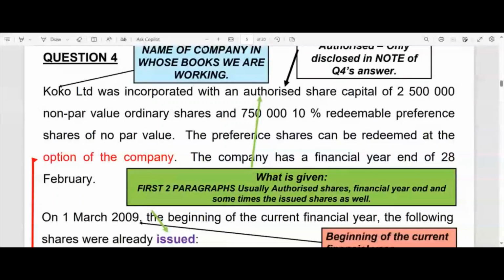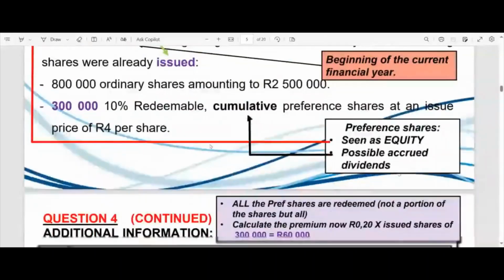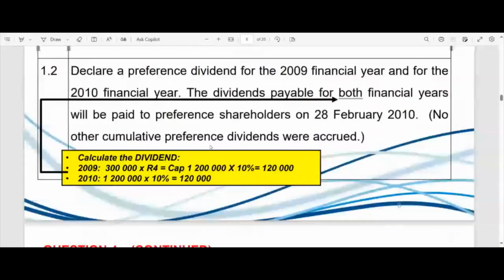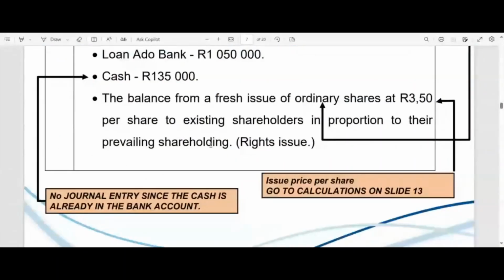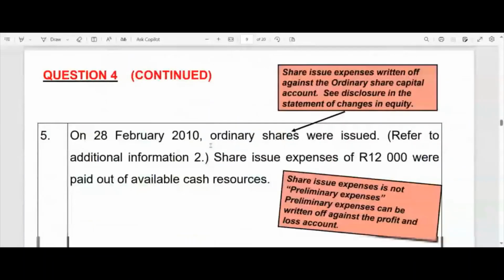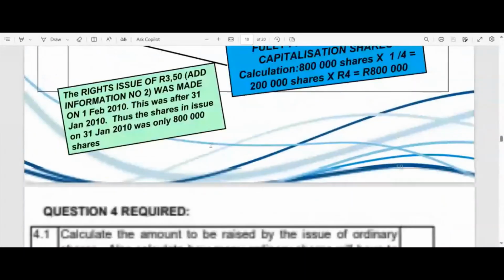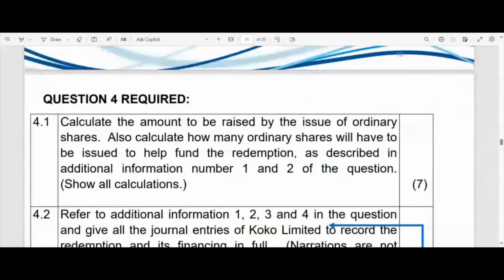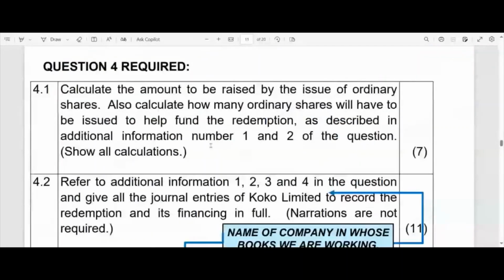Okay, so now let us follow our own advice. What is our own advice? Don't read the question yet. I'm sorry. Go to what is required. Let us go down. What is required? Still down. Like I said, this ended up as 20 pages when I started inserting all these notes.